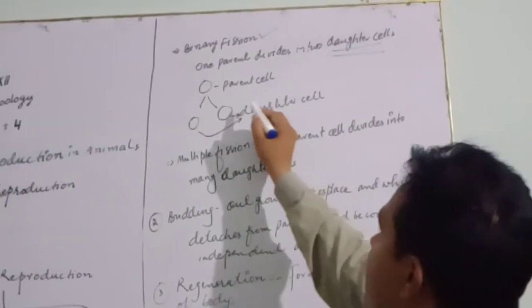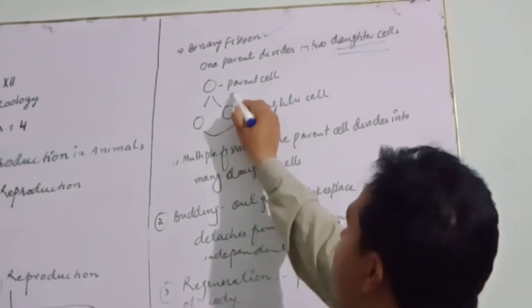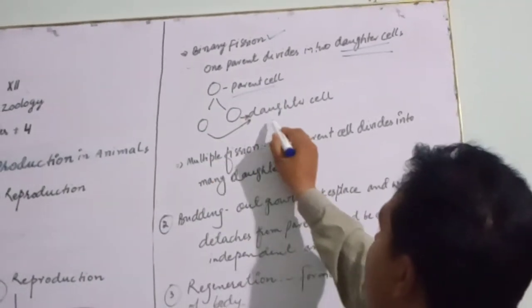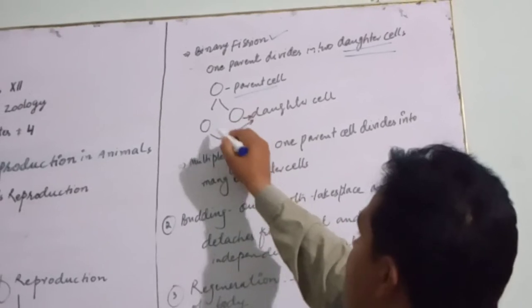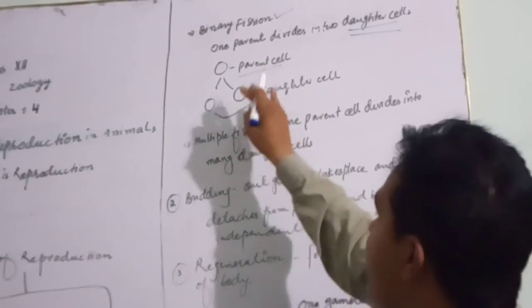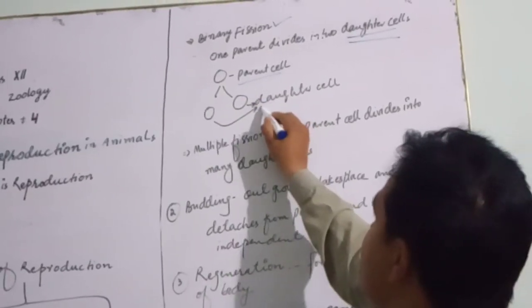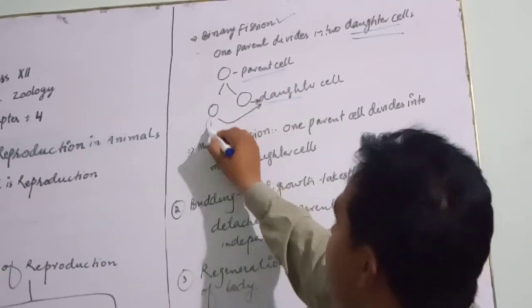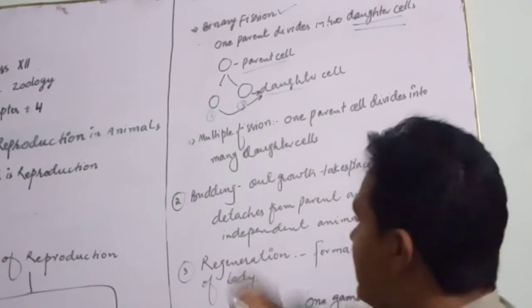Now I have a parent cell. This is the parent cell. It divides asexually, without fusion of male and female gametes, into two daughter cells: number one daughter cell, number two daughter cell.